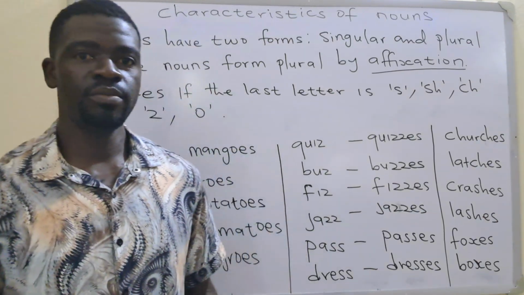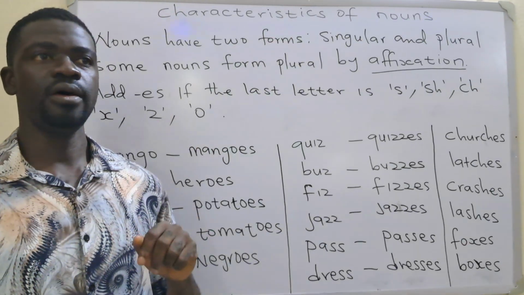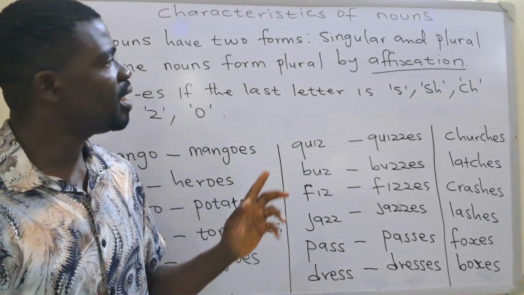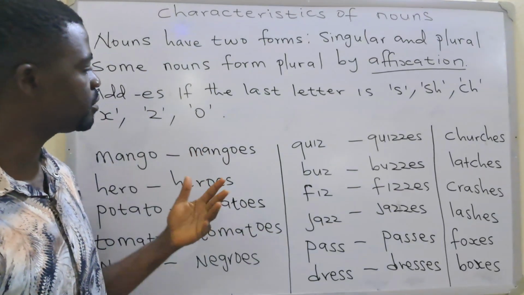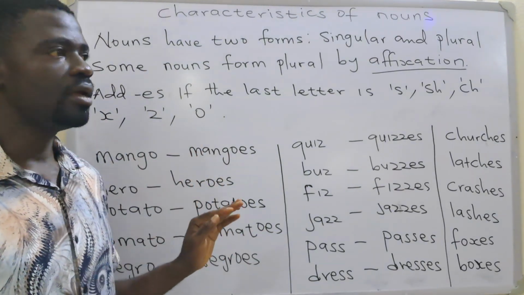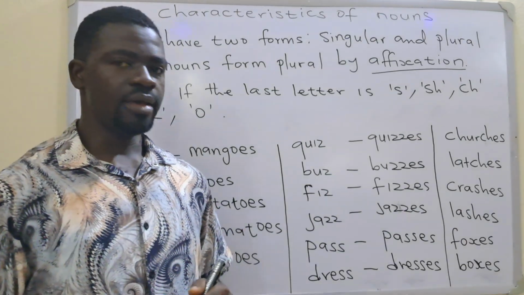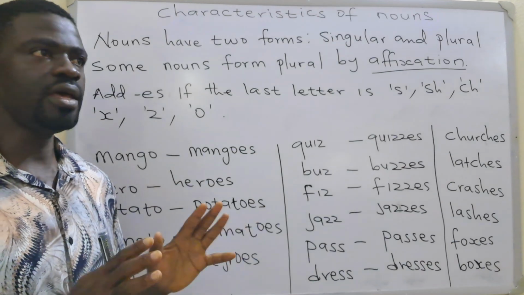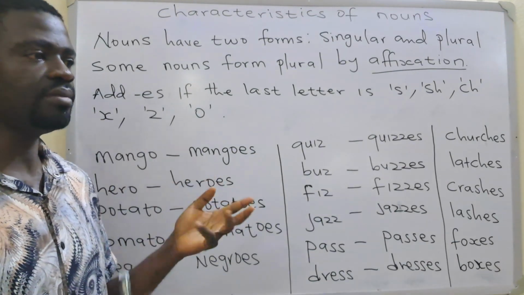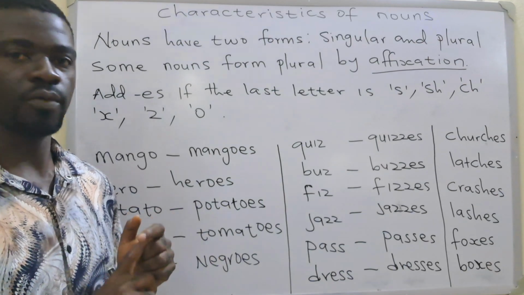We're looking at how to make plurals from singular nouns. And we've discussed how you can affix bound morphemes to singular nouns to produce plural forms. In our previous lesson, I mentioned that you can add S if your noun ends with any letter except S itself, Y, and O.